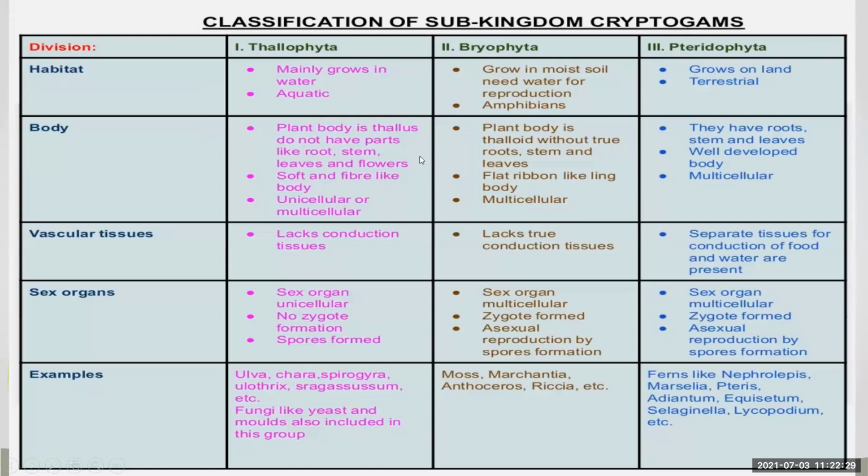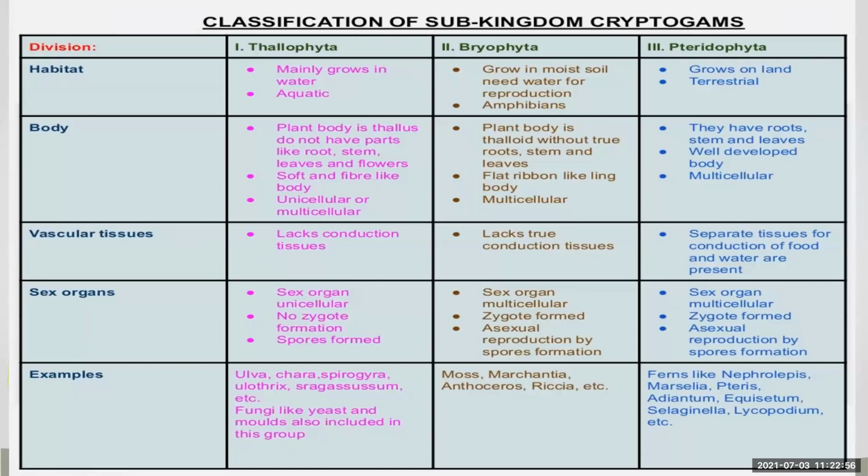Now let's see the body type of the first division, that is Thallophyta. The plant body is thallus, they do not have parts like root, stem, leaves, and flowers. The body is soft and fibrous, and they are either unicellular or multicellular. In Bryophyta, the body type is thalloid.